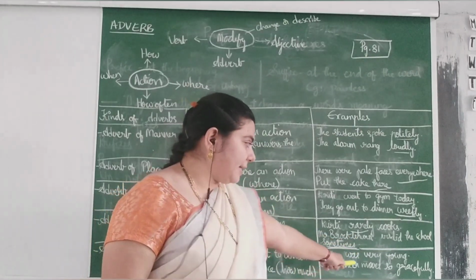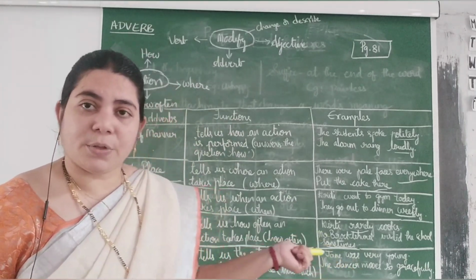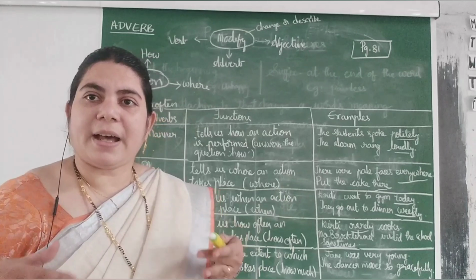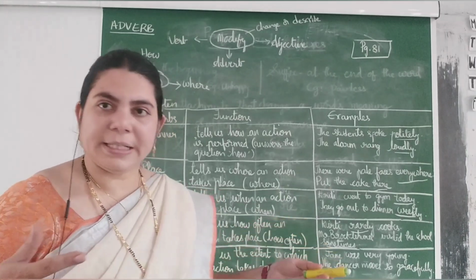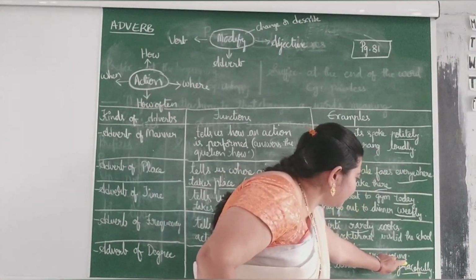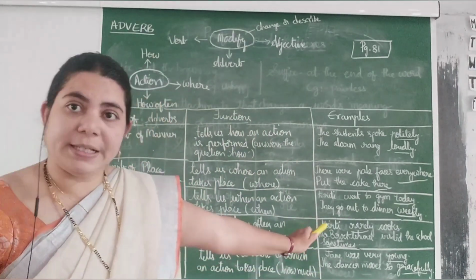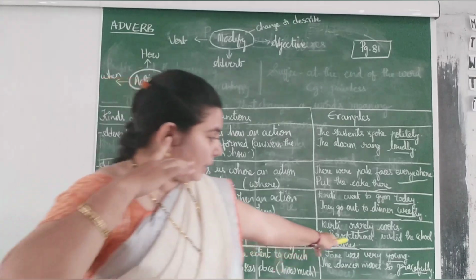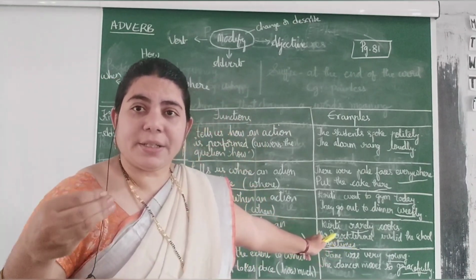Next one. The dancer moves so gracefully. We can say that sentence without so. The dancer moves gracefully. It indicates how the dancer is dancing. So, gracefully is an adverb here. Young in the first sentence is an adjective. We are describing an adjective with very. So, we are giving some intensity to the sentence.